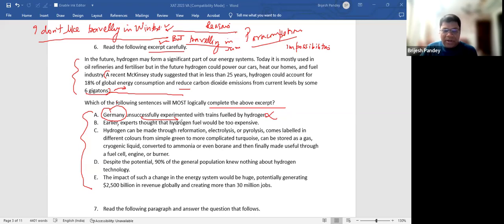See, earlier experts thought that hydrogen fuel would be too expensive. Now you might say, well, why not this? Is this the way you will complete or is this the way you will open the paragraph? The impact of such a change in the energy system could be huge, potentially. McKinsey says that 18% of the energy would come from this. So if 18% comes from here, then it would have a huge impact, huge revenues, and maybe more jobs.